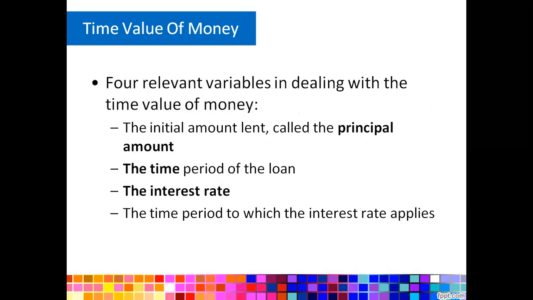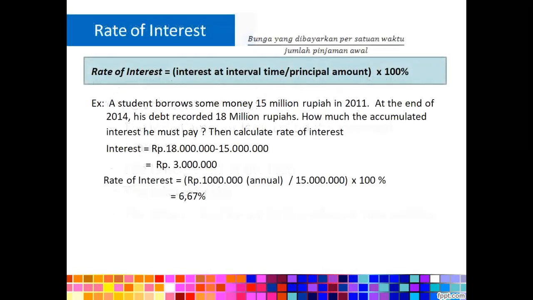And then the time period of the loan, the interest rate, and the time period to which the interest rate applies. This is important, because you have to know when your interest will be compounded, will be double or maybe multiple times higher than the initial amount. And then there's a formula to calculate the rate of interest. The rate of interest is found by the interest at interval time divided by the principal amount multiplied by 100%.